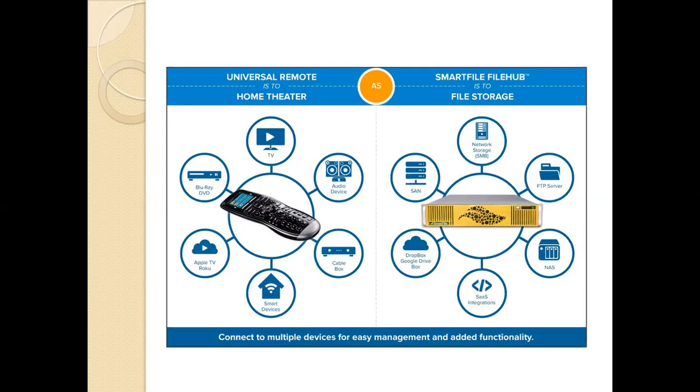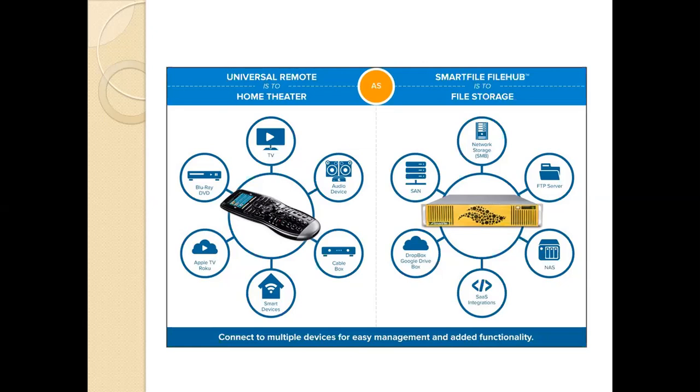It is used for the TV and audio services, cable box, modem devices, Roku, and Blu-ray DVD, and you can operate your AC and control your lights. All these things could be done by the single universal remote. Otherwise, to operate the AC we would bring another remote or the like, so here we are reducing this.